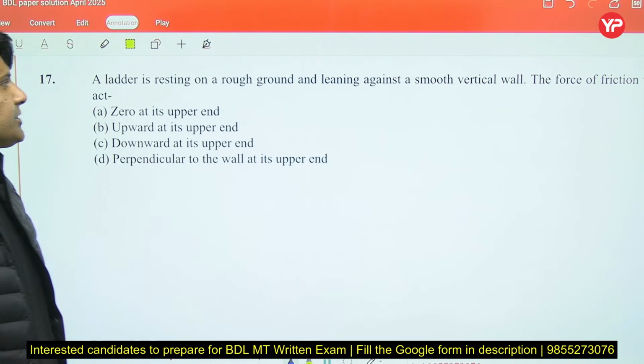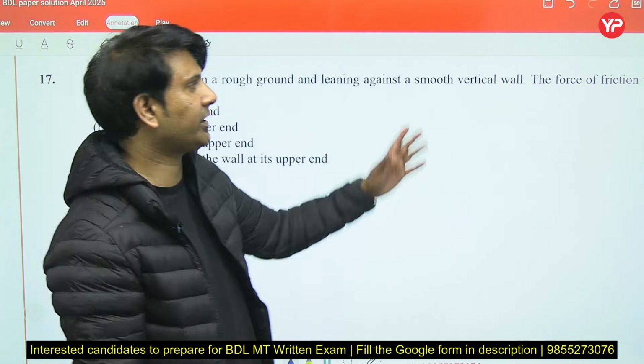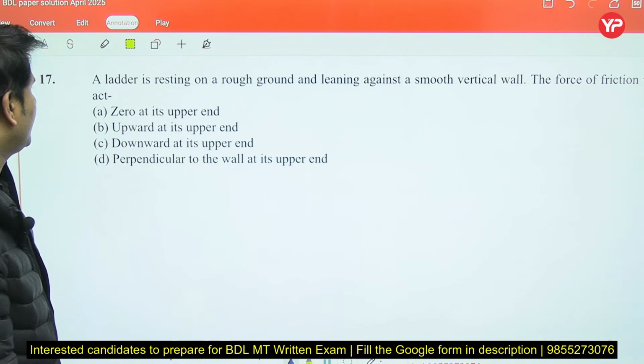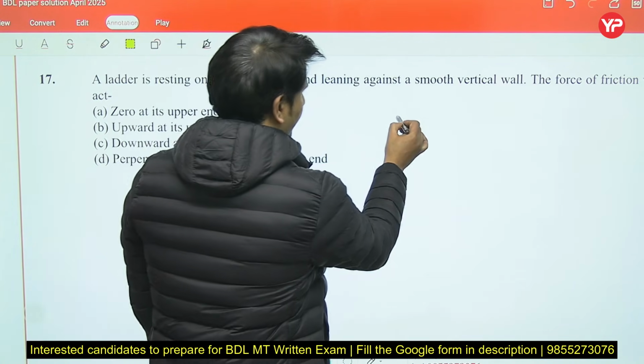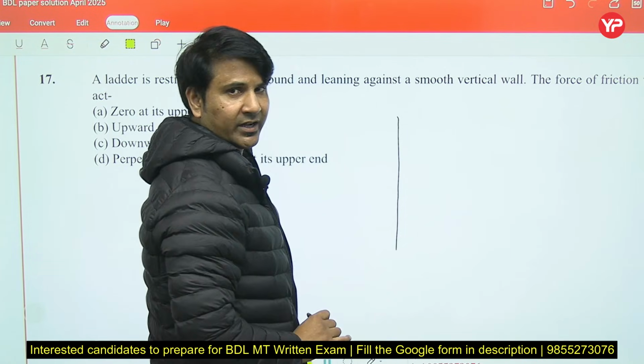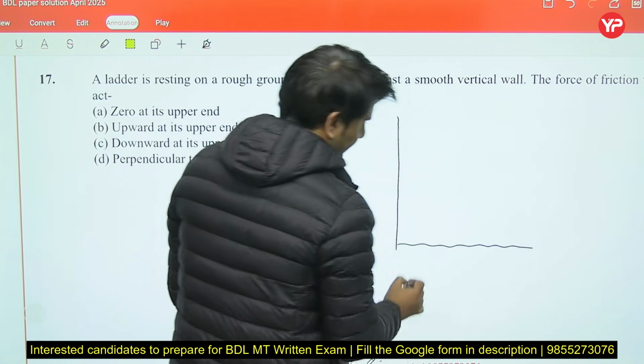A ladder is resting on a rough ground and leaning against a smooth vertical wall. The force of friction will act. This is a question from mechanics. So this is the smooth vertical wall. The bottom is provided with a rough surface.